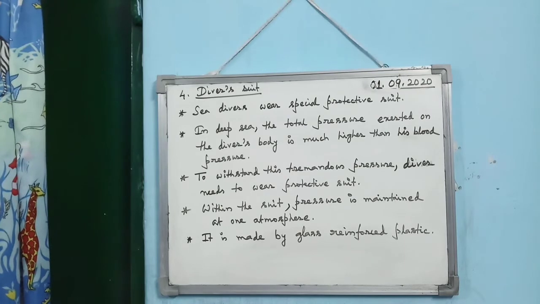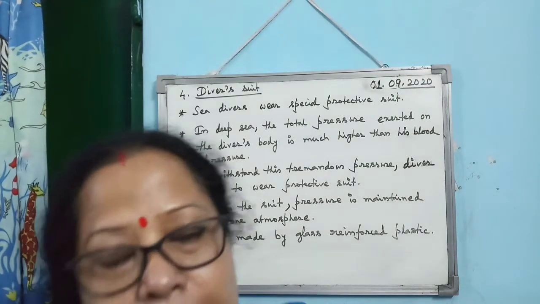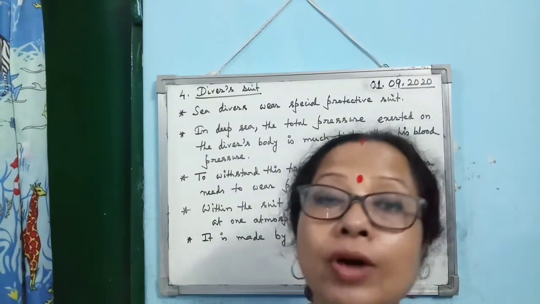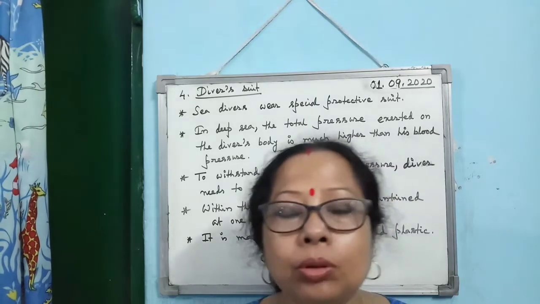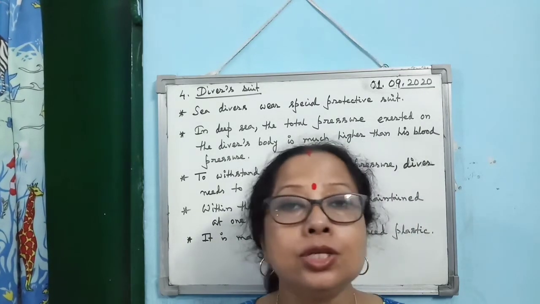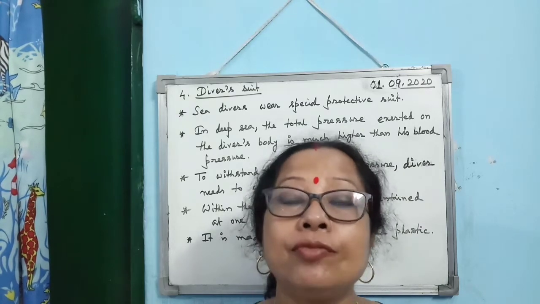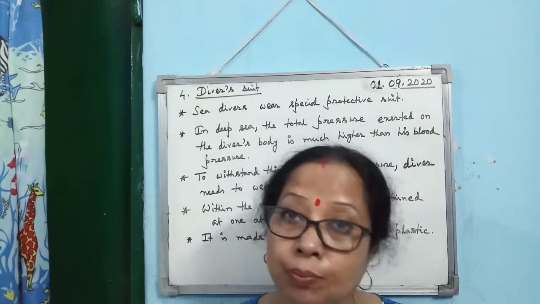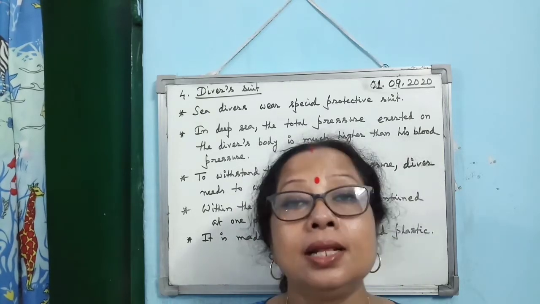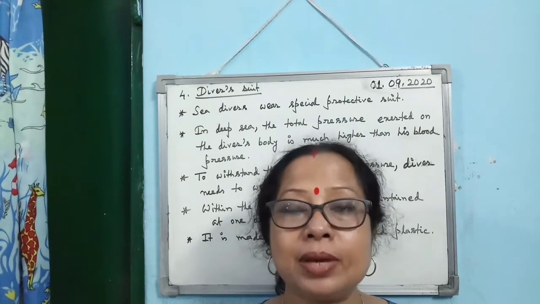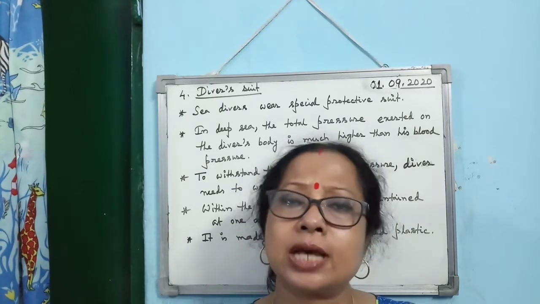Now if you see the divers, when they dive in the deep sea, they wear a special kind of protective suit. Why? In the deep sea, you know that the pressure exerted by water is very high. If you consider a diver without the protective suit, then the pressure of water will be much bigger than his blood pressure. So what will happen? The diver's body may get squeezed due to this high pressure.